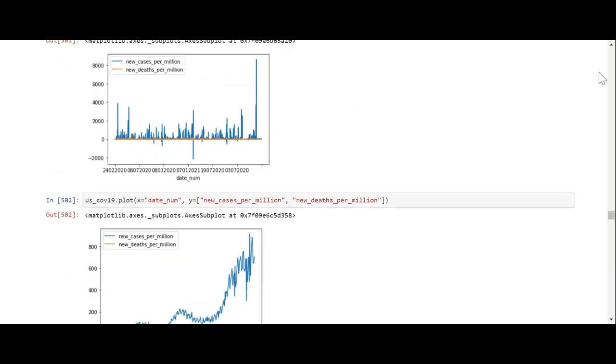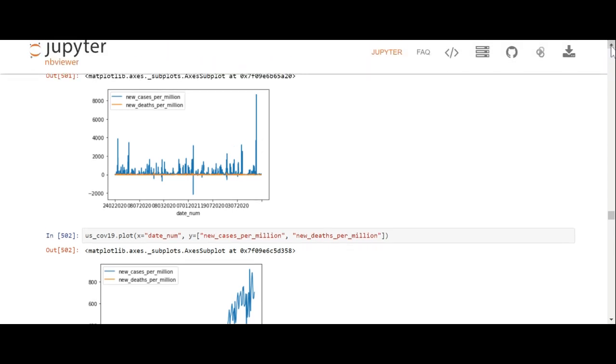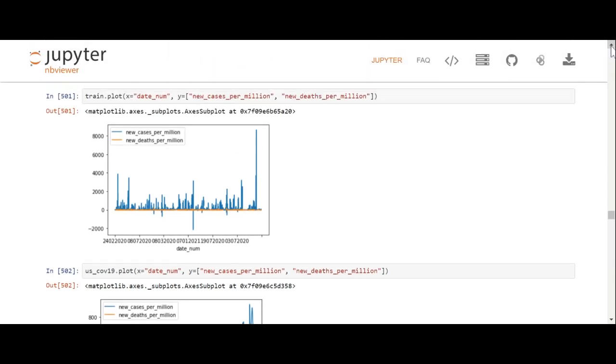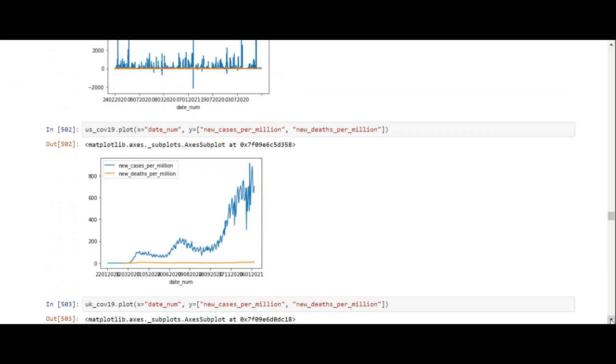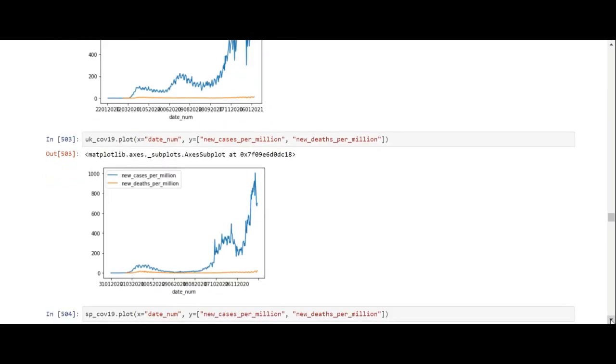Okay, so now we've gone through all the countries that I've filtered out. We're just comparing the new cases to the new deaths. We have a lot more new cases than we do new deaths. And this is new cases per million, so you can see there's a lot more new cases per million than there are new deaths.